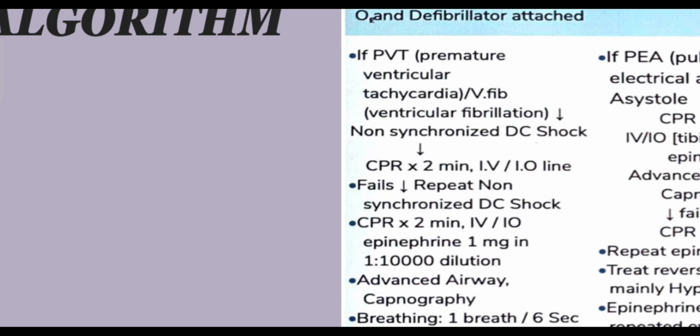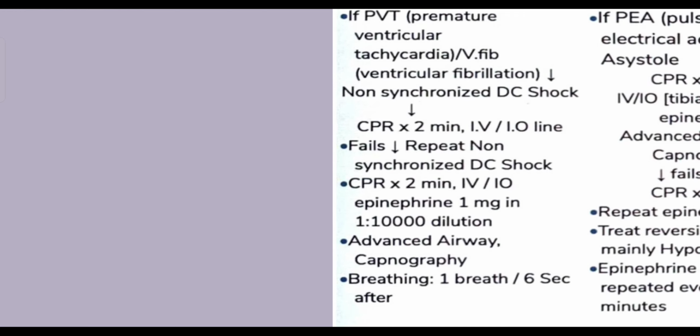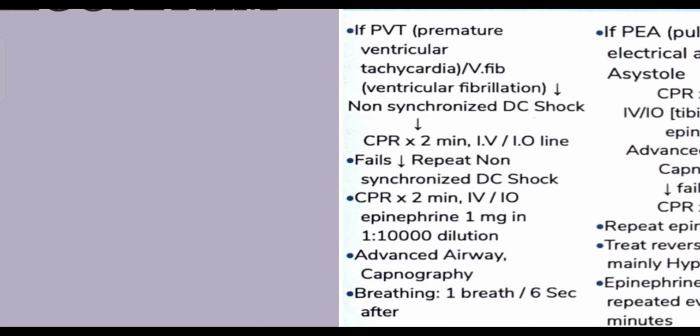Why that is so is because of the fact that the heart has just recovered. Let me say the rhythm is coming back to normal. You give a DC shock, it is converted to normal sinus rhythm, but for the initial few seconds to minutes, the heart may not be able to generate sufficient cardiac output to supply the brainstem. Please appreciate, in the brainstem we have vital centers like the pre-Bötzinger complex, respiratory center, vasomotor center.